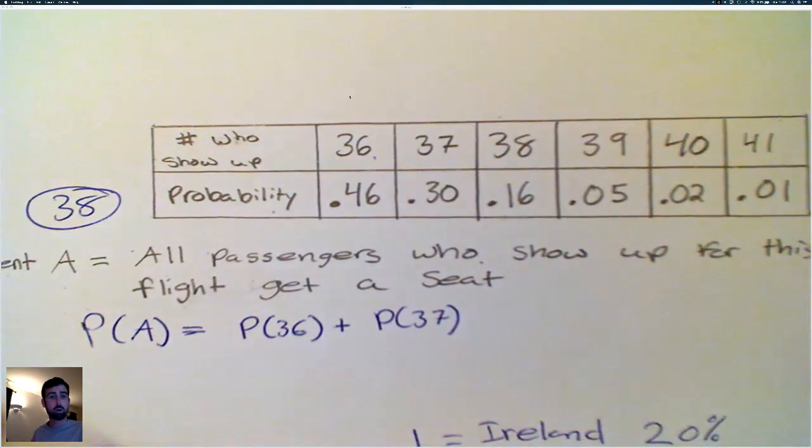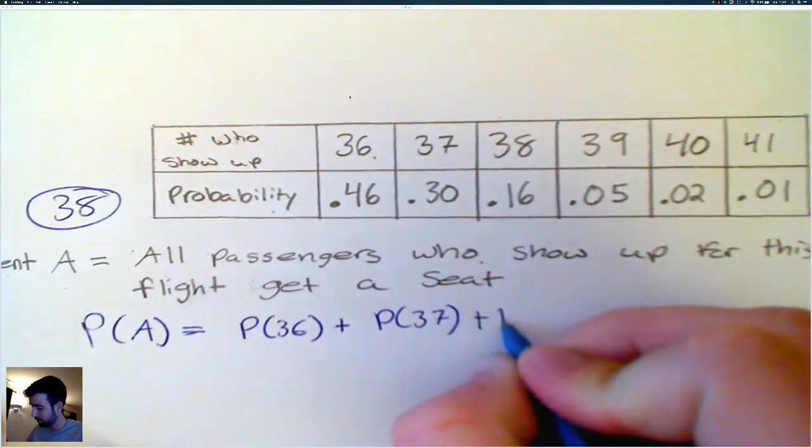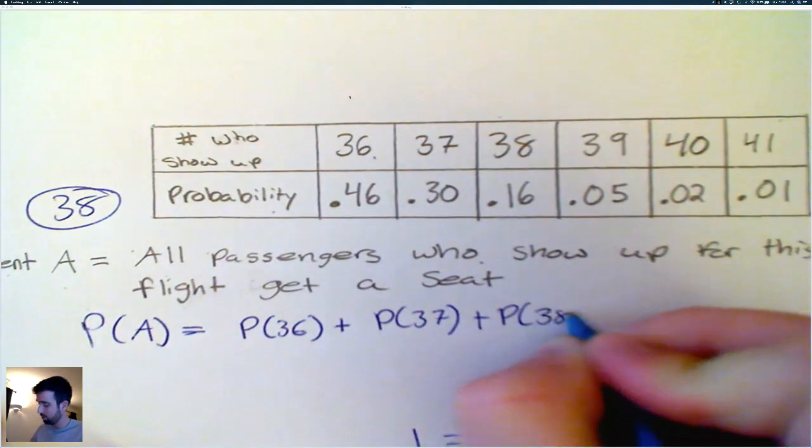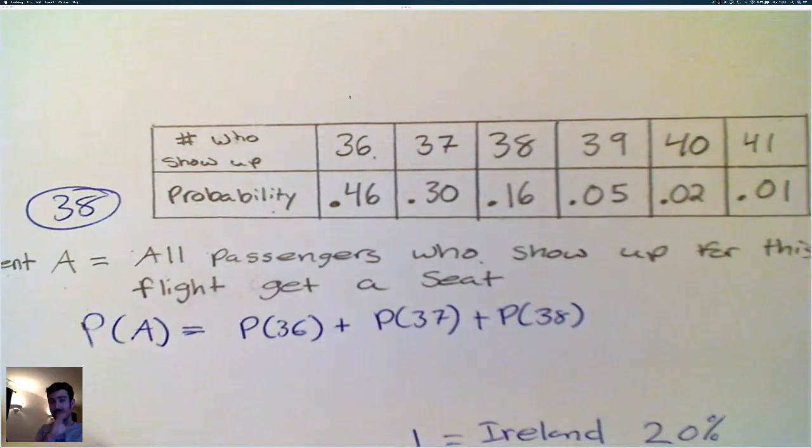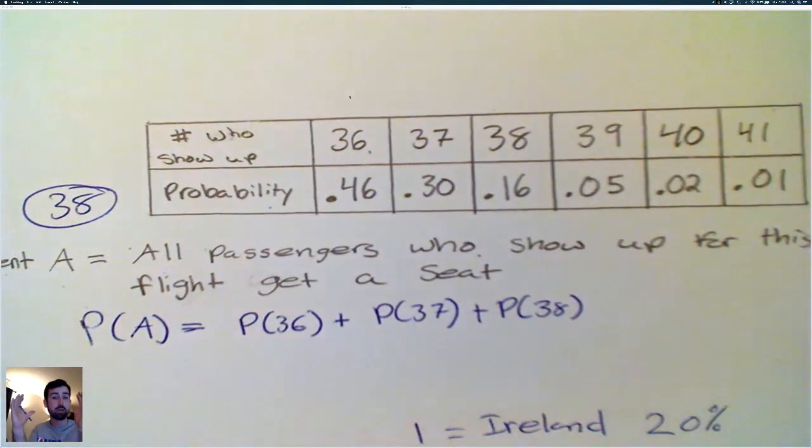If 38 people show up, all of them will get tickets, or seats, I should say. So 38 people will also get tickets. And those are the only outcomes in our sample space. So our sample space is 36, 37, 38, 39, 41. Those are all the different outcomes that can occur for this.